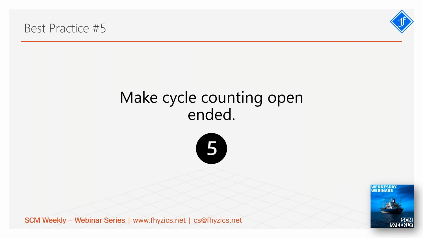Then the best practice 5: make cycle counting open-ended. If I am a cycle counter, I get a cycle counting slip every day. In a manual world, we used to get this cycle counting slip. It's normally a printed slip. At the beginning of my career, in 91 or 92, when I was part of these activities, we would take this cycle counting slip where the item, item description, its location, and how much quantity are indicated. This is given by the accountant. Myself and my friends would go into the warehouse and start counting.